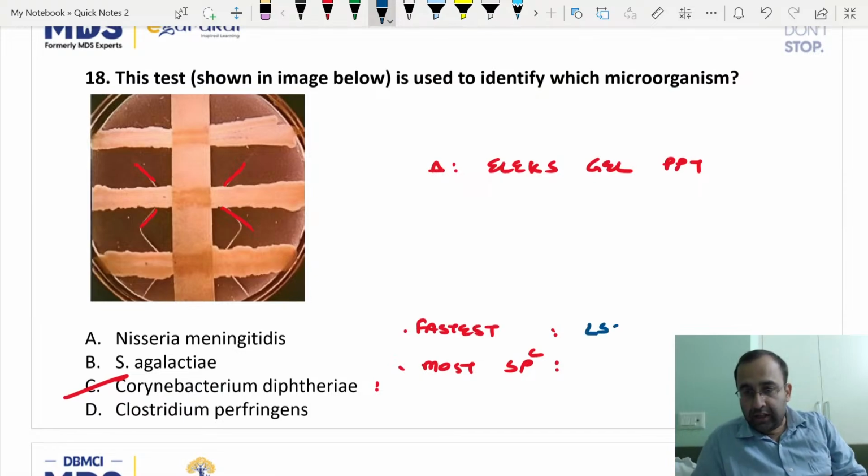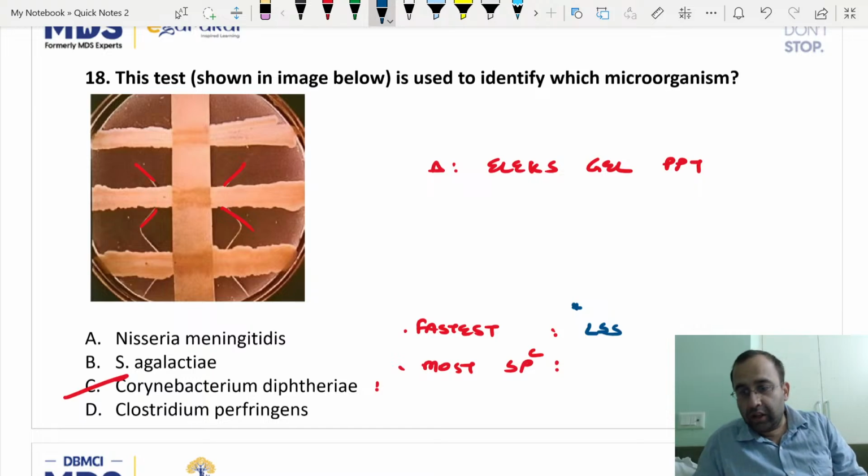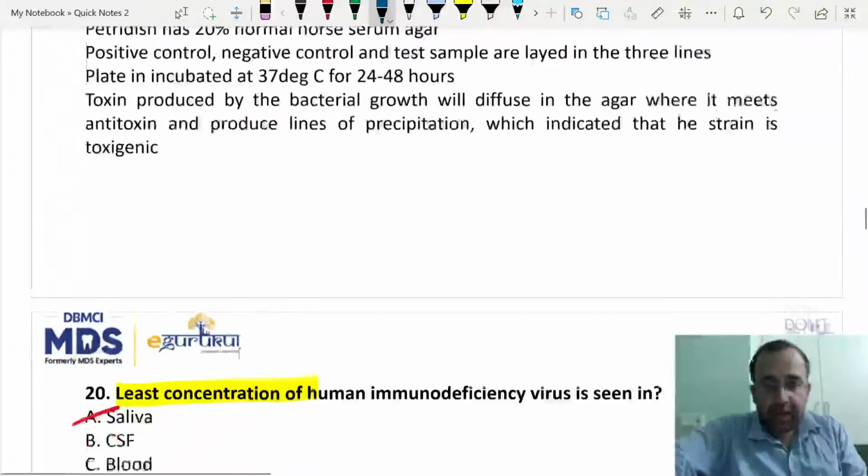Fastest is LSS, Loeffler's serum slope. Most specific being potassium tellurite agar. Let me write this completely for you: potassium tellurite agar. These are simple, straightforward points usually asked in the paper. First class. Next question.